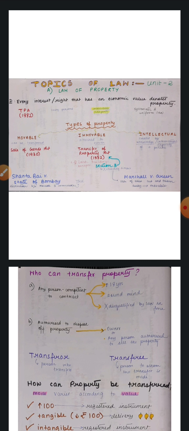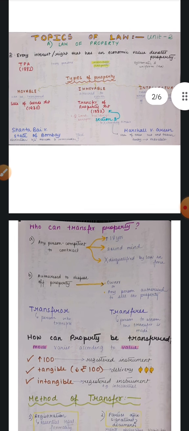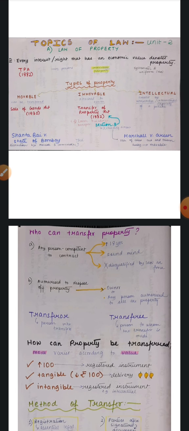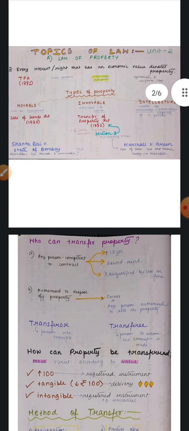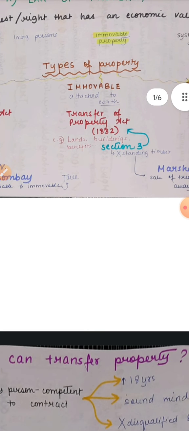Now this chapter specifically deals with immovable property. If you define immovable property, then any property which is attached to the earth and which cannot be transferred from one place to another can be termed as immovable property. And we have already discussed the TPA, Transfer of Property Act 1882, deals with the transfer of such immovable properties. Section 3 of TPA states that lands, buildings, and any benefit arising out of lands and buildings are to be treated as immovable property.